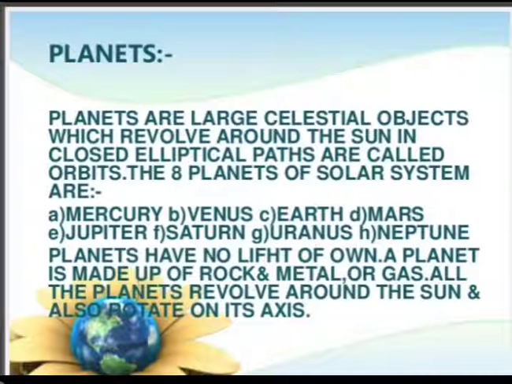A planet is made up of rock and metal or gas. What is its composition? It is made up of rocks, metal or gas. All the planets revolve around the sun and also rotate on their axis. Planets revolve around the sun and also rotate, moving around their own axis.